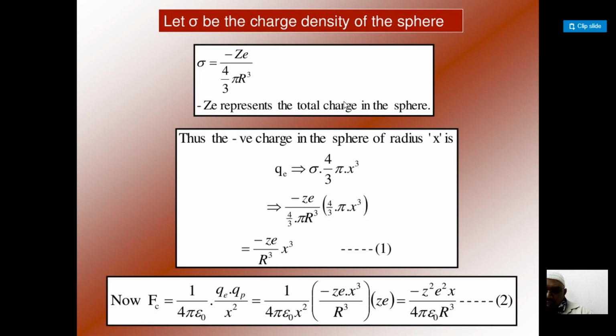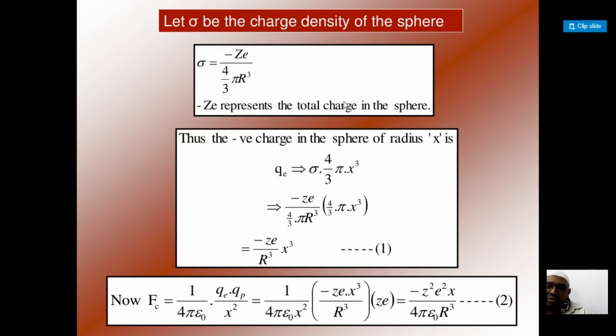We already know that there are two types of forces acting on the dielectric atom. One is the Coulombic force and the other is the Lorentz force. The Lorentz force is an internal force, and the Coulombic force is the force existing between the nucleus, the positive charge, and the negative electron cloud. So one is the internal force, the Lorentz force, and the other is the Coulombic attractive force, exhibited by two oppositely charged bodies.